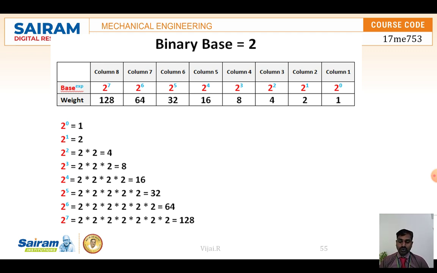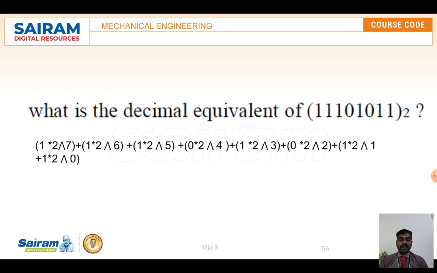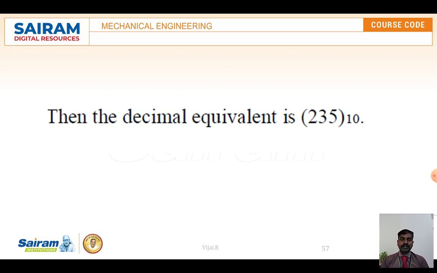So first of all we should know how the powers are calculated, and then we can multiply them with the given data. This is the binary data given. From right to left we multiply with the 2 powers, 2 power 0, 2 power 1, 2 power 2, like that, and add, and this gives the decimal equivalent of 235 to the base 10. This is how a binary to decimal conversion can be done. If you want to go from decimal to binary, then what to do?